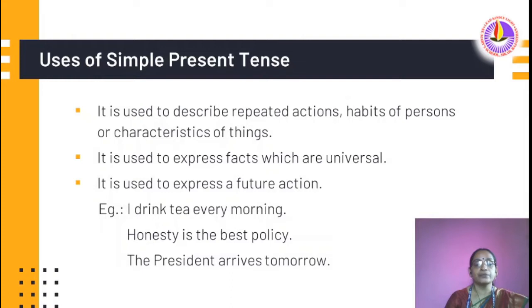So it is a kind of fact. That means it is a moral fact, a moral truth. So morality is there. Honesty is the best policy. The president arrives tomorrow. That president's arrival is sure. It is a future action, but it is sure. That's why simple present tense is used here.